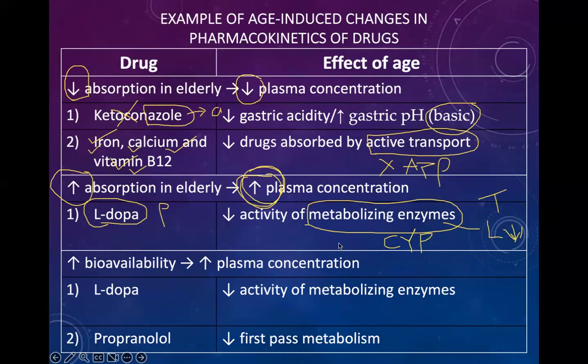Labor for what? To carry out the metabolism of the drug. If the metabolism is decreased, why is it decreased? Due to the number of labor being low. The number of enzymes is low.